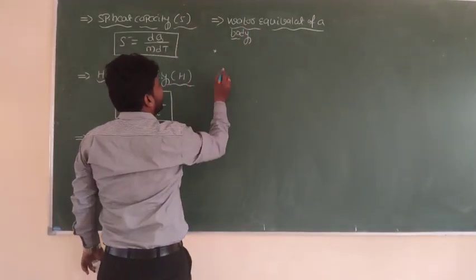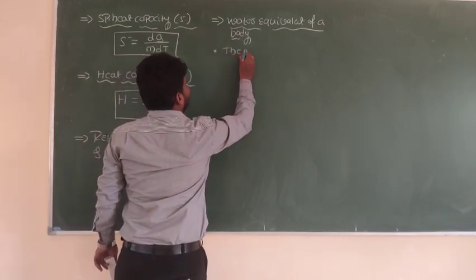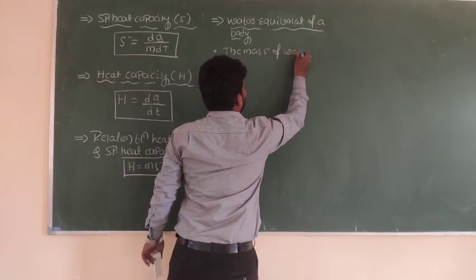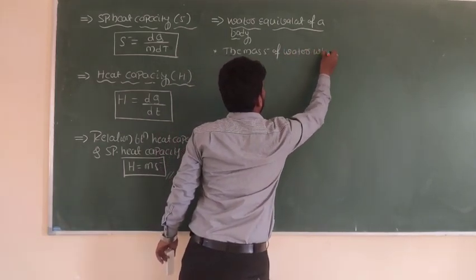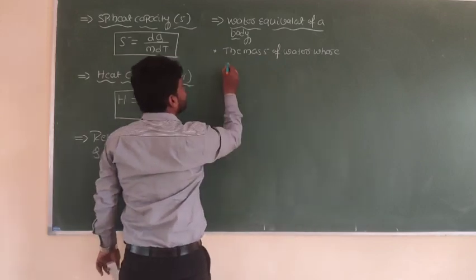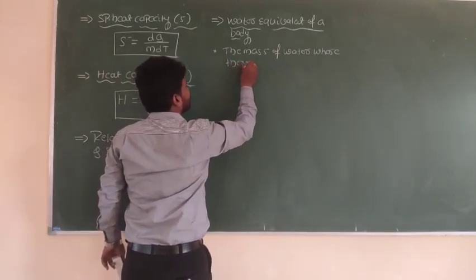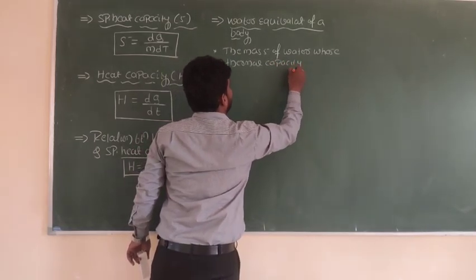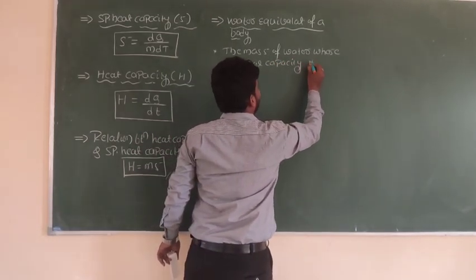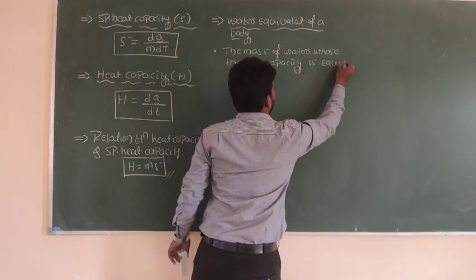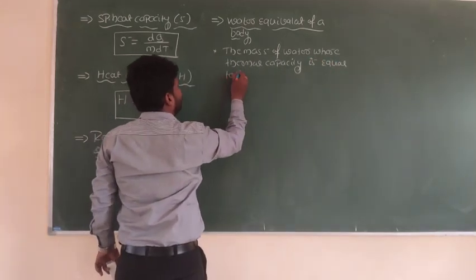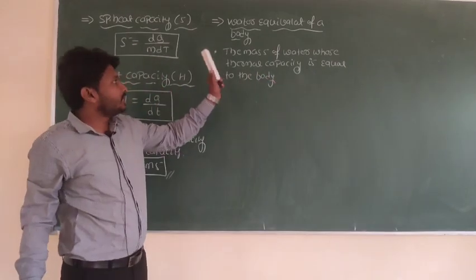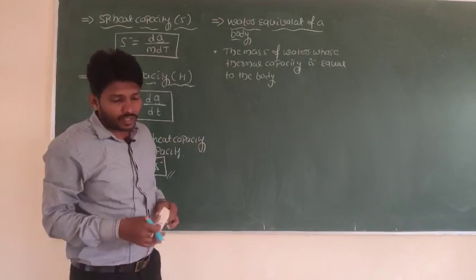We can consider the amount of mass required to raise the temperature of a body. In case of water equivalent of a body, it is the mass of water whose thermal capacity is equal to that of the body. What does this statement mean? The mass of water whose thermal capacity is equal to that of a given body.